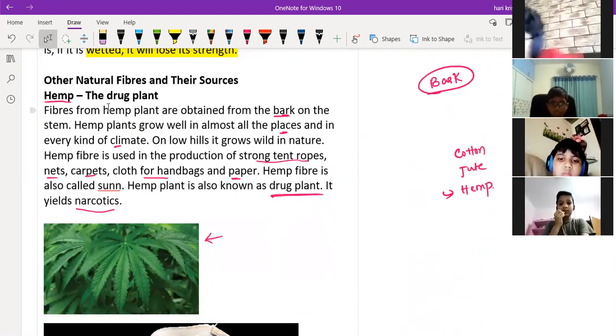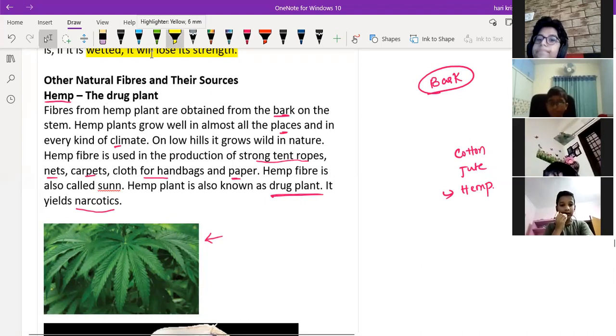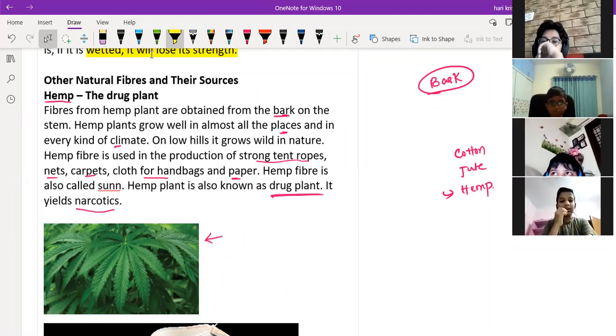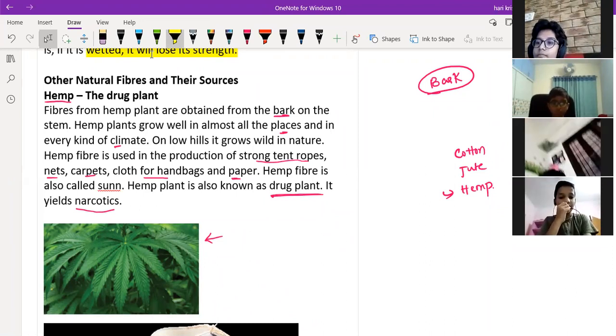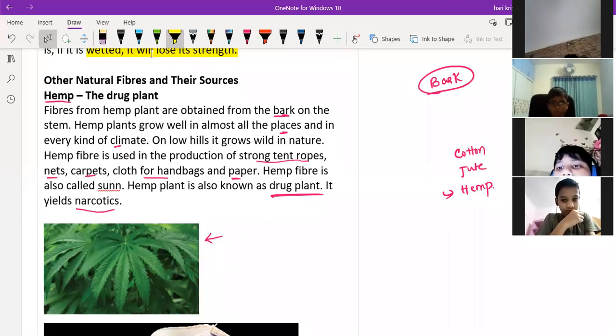Sir, the fibers of the hemp plant are obtained from the bark. The hemp plant grows almost everywhere and in every type of climate. And the hemp fiber is used for the production of tents, nets, carpets, and even handbags and paper. And it is even used in drugs, so it is known as a narcotic. Ashwath, did you understand anything?